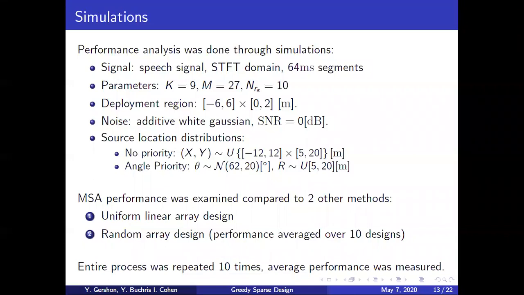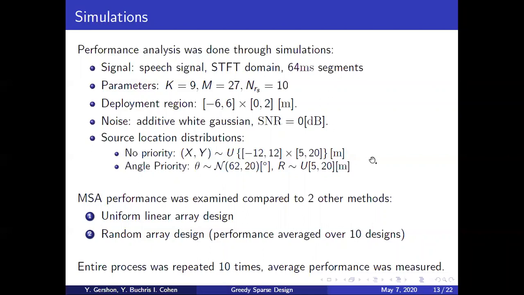For performance analysis, we performed simulations in a MATLAB environment. We used the standard speech signal and processed it in the short time Fourier transform domain. For parameters, we used a 9 microphone array chosen from a 27 point grid and used 10 different randomized source locations. We restricted the deployment to a specific rectangular region and added white Gaussian noise with a signal to noise ratio of 0 dB. For source location distribution, we used two types.